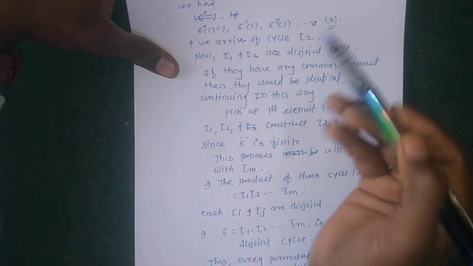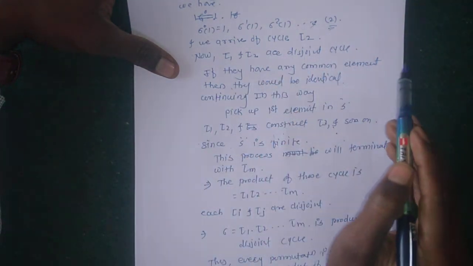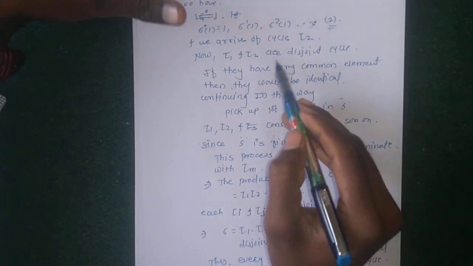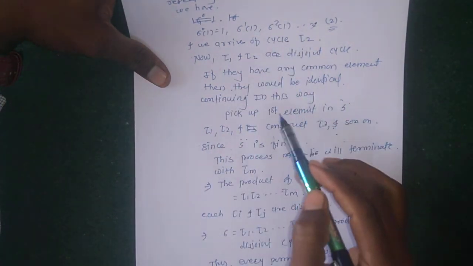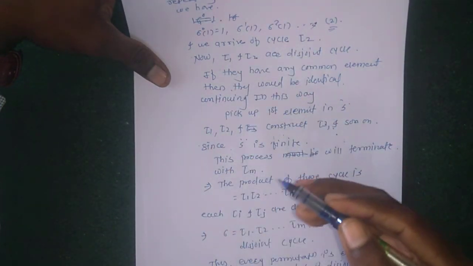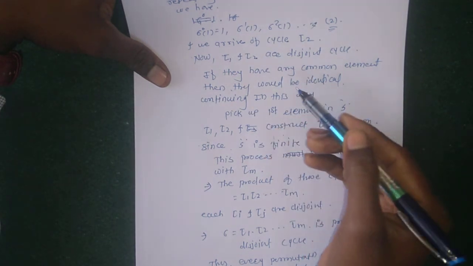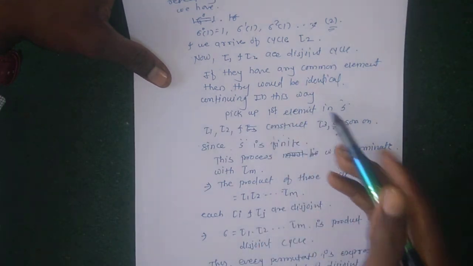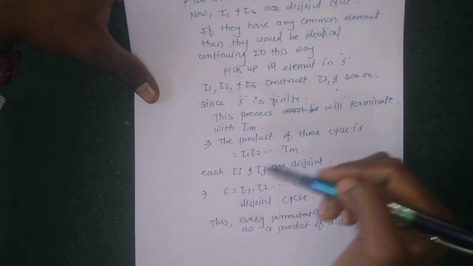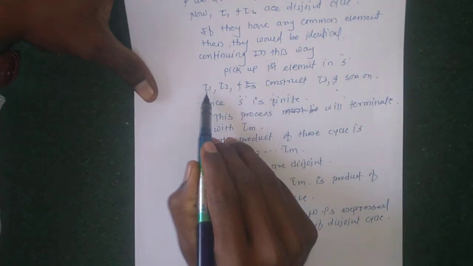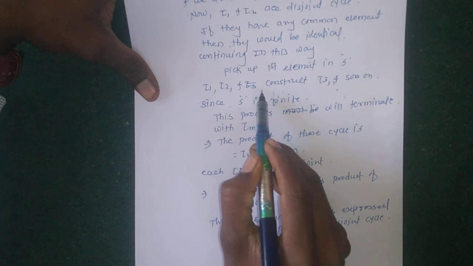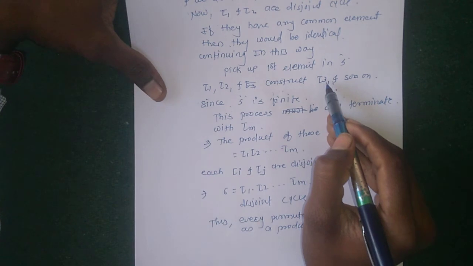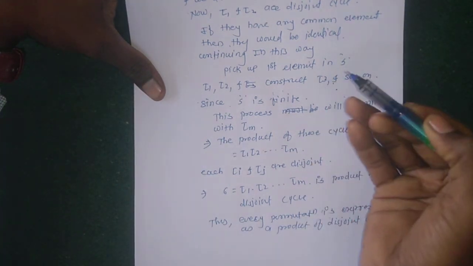If this cycle contains other elements then τ1 and τ2 are disjoint cycles. If any element is common, then continue the process and construct τ3, and similarly τ4, and so on.